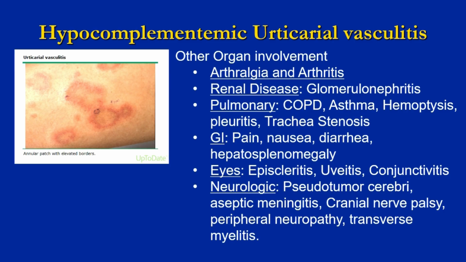The eye can be involved with episcleritis or uveitis or conjunctivitis, and they can have neurologic involvement, such as pseudotumor cerebri, which looks like cerebral hypertension, or aseptic meningitis or cranial nerve palsies. And this can even include a transverse myelitis, which can cause paraplegia.